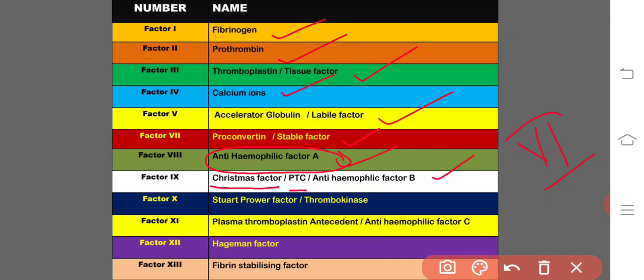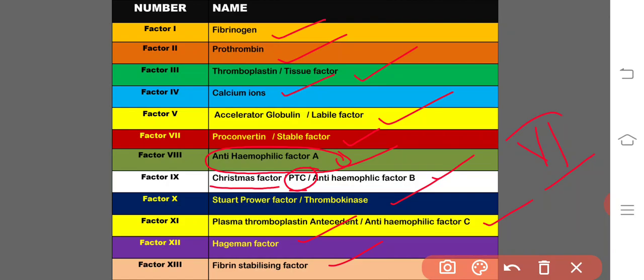And coming to factor number 10, the Stewart-Prower factor. Stewart and Prower are the names of the scientists. It is also known as thrombokinase. Factor number 11 is the plasma thromboplastin antecedent, also known as PTA. Factor number 9 is the PTC, and factor number 11 is the PTA. It is also known as the anti-hemophilic factor C. And the 12th factor is the Hageman factor, and 13 is the fibrin stabilizing factor.